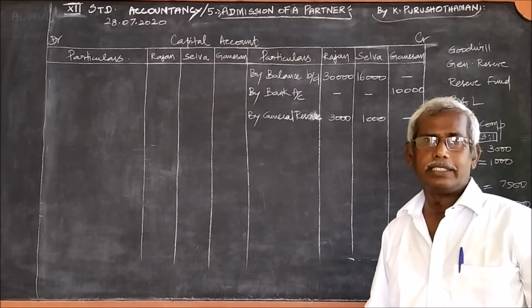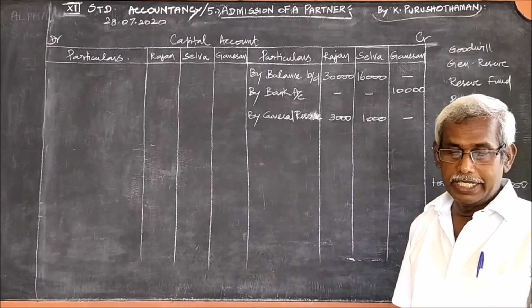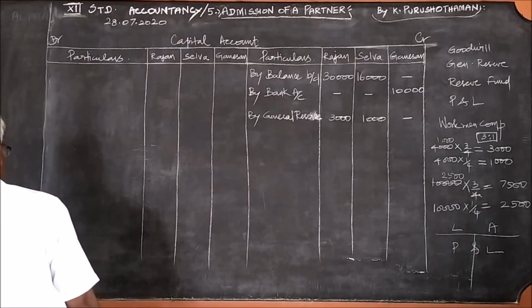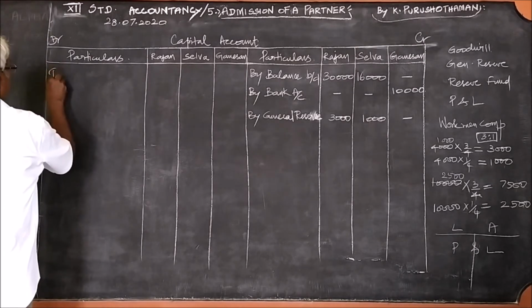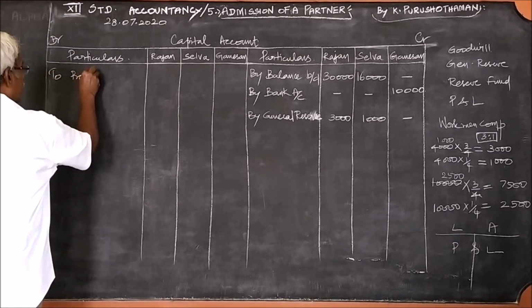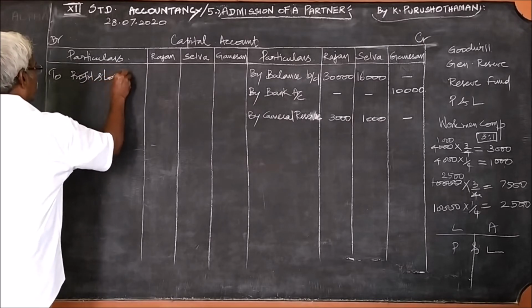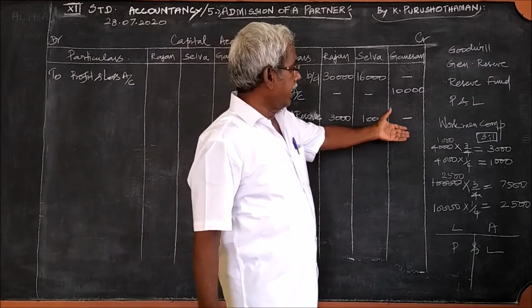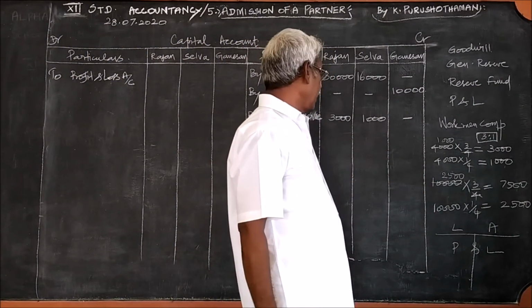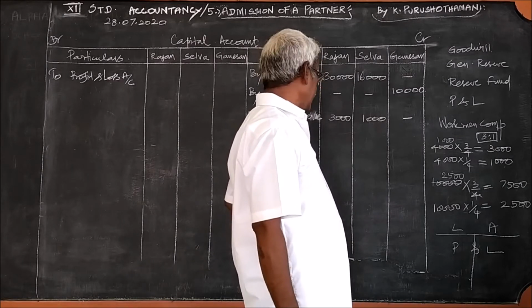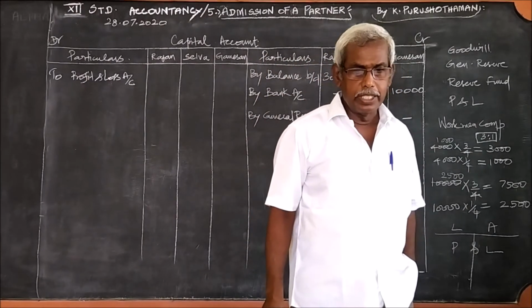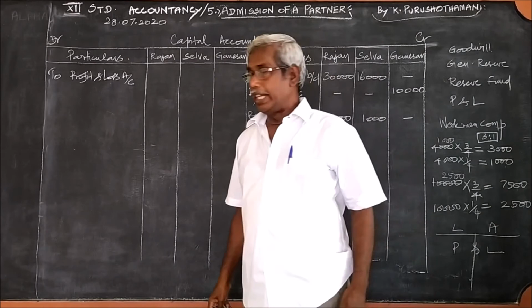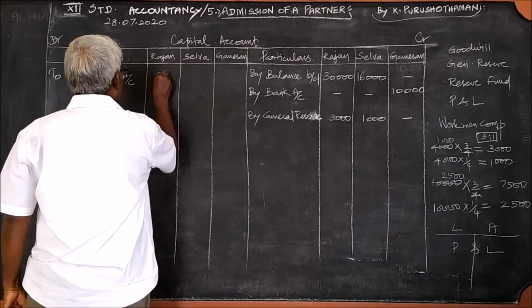Where is it appearing? It is appearing on the asset side, therefore it is loss. Since it is a loss, we should write it on the debit side, to profit and loss account. The amount is 10,000, which we have already divided and kept ready: 7,500 and 2,500.